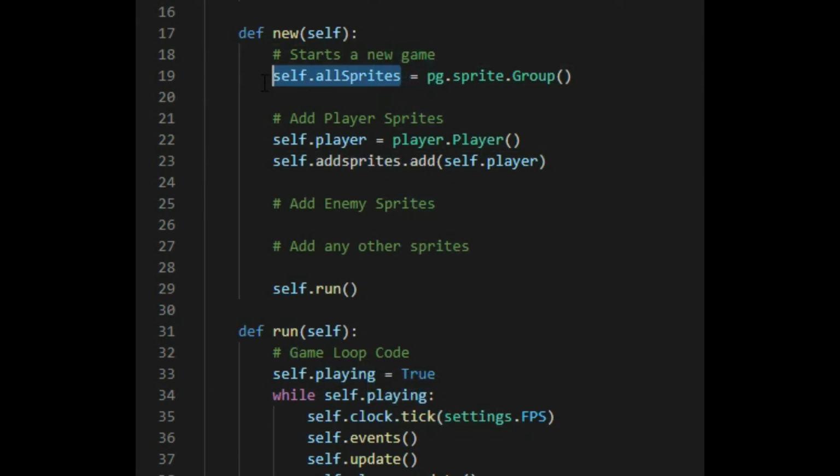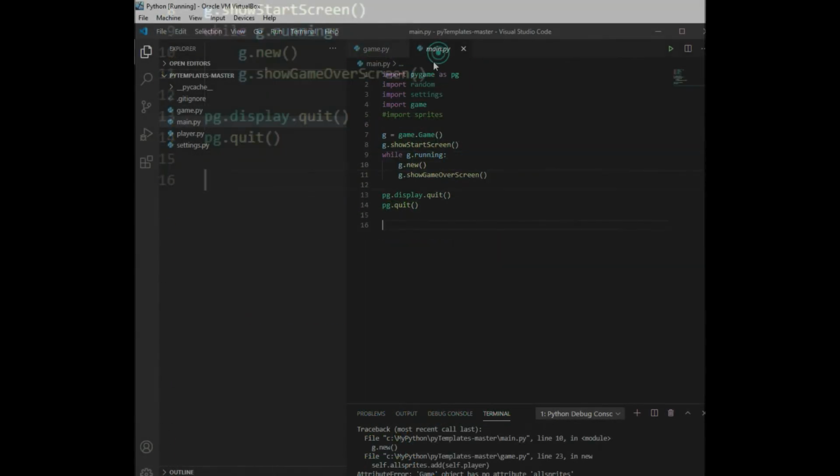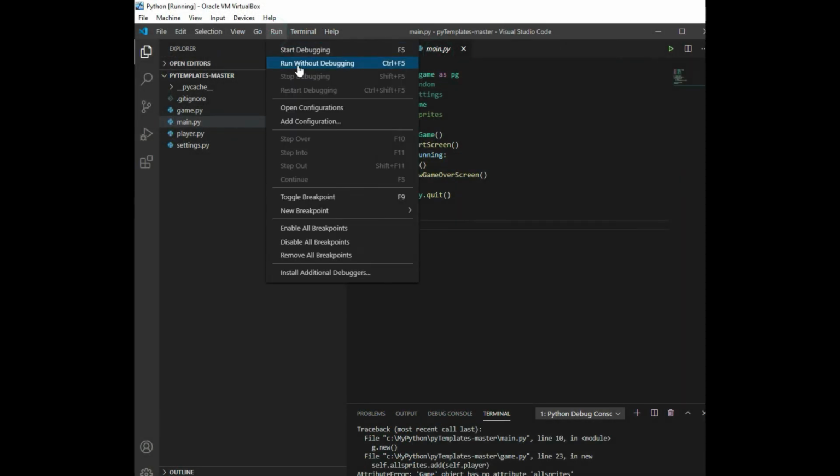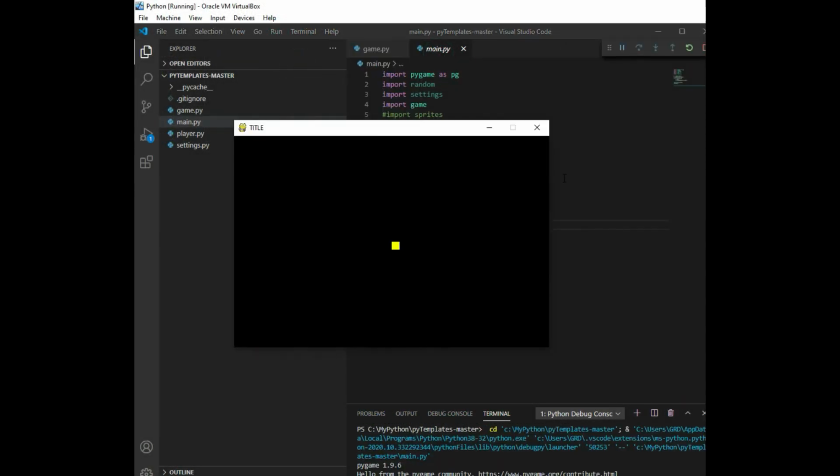What I wanted to do is use this variable. In Python, not only do you have to get the variable names correct, you have to pay attention to the case. So I have add here. It should have said all, and the S has to be capitalized. So pay attention to that if you ever decide to try to get into Python. Now let's run it again. Okay, so now you'll see we have a little box. We can move it up, down, left, and right.